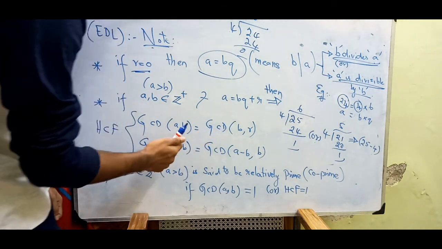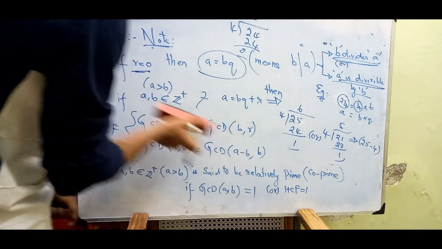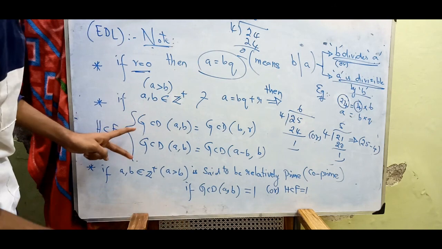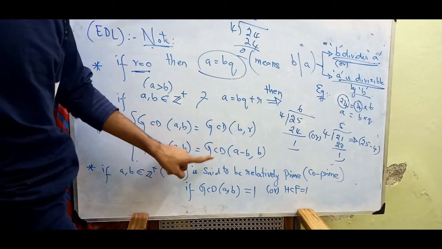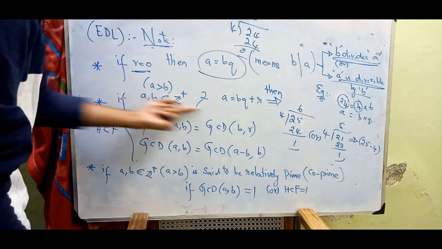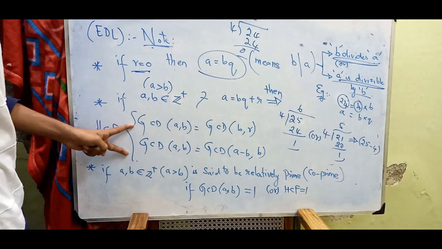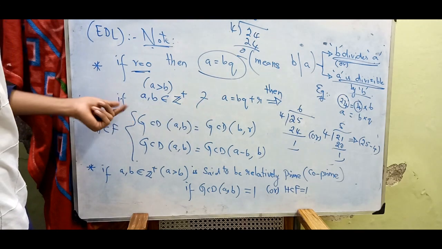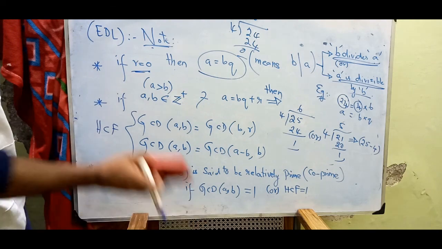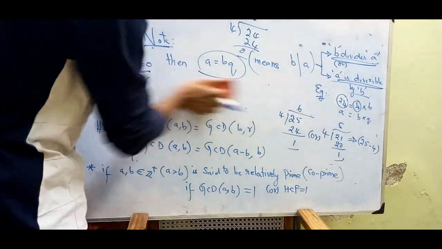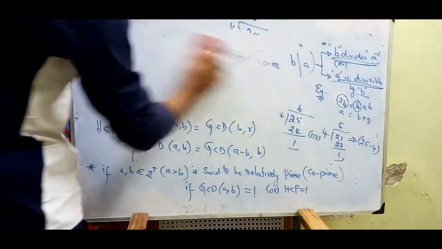What I mean here is that these two conditions apply only when Euclid's division lemma is present. Understand this?